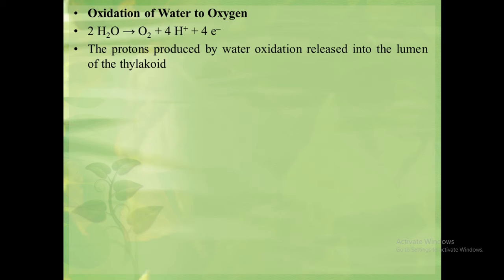The protons produced by water oxidation are released into the lumen of the thylakoid. These protons are eventually transferred from the lumen to the stroma through the ATP synthase enzyme, which contributes to synthesizing ATP in the stroma.